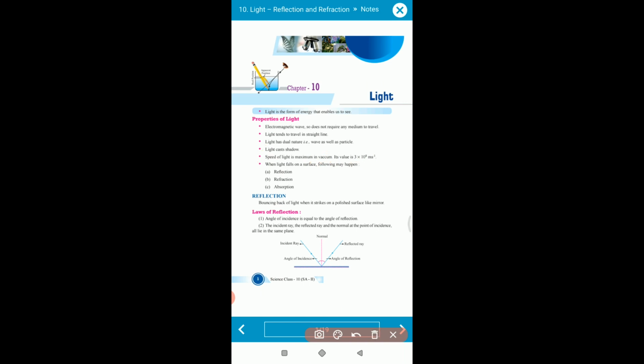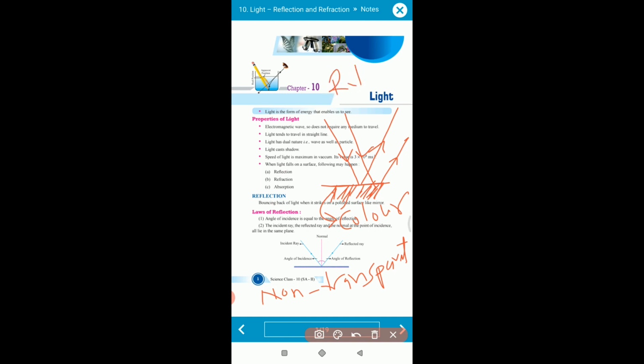Now let's learn about the cases. Suppose this is a surface, a colored or polished surface. Whenever a light ray strikes this surface, it will come back in the same direction. Why? Because we have made this surface non-transparent. That's why whenever the light ray falls on the surface, it gets reflected in the opposite direction. This phenomenon is called reflection of light.